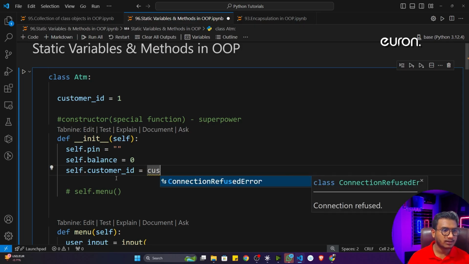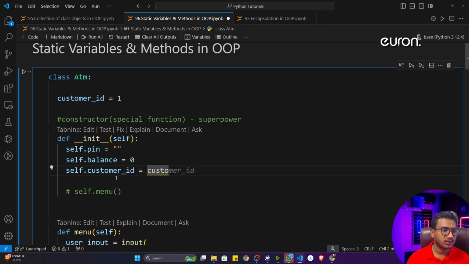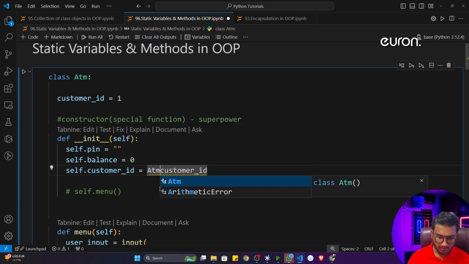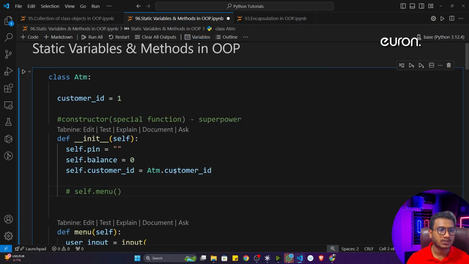I'll just write customer. But if you call customer ID, it won't work. If you want to use customer ID, that means the static variable, you first have to give the class name. My class name is ATM. Now you have to give the dot, ATM dot customer ID.